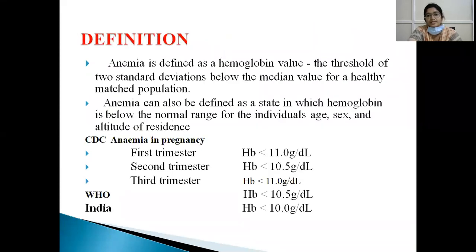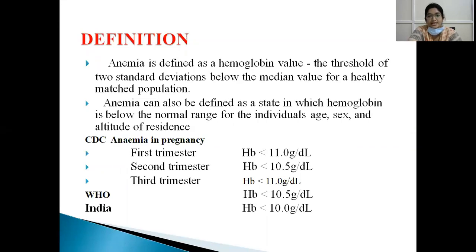Definition: anemia is defined as a hemoglobin value 2 standard deviations below the median value of a healthy matched population. This is the standard definition. Or it can also be defined as a state in which hemoglobin is below the normal range for the individual's age, sex and altitude of residence.